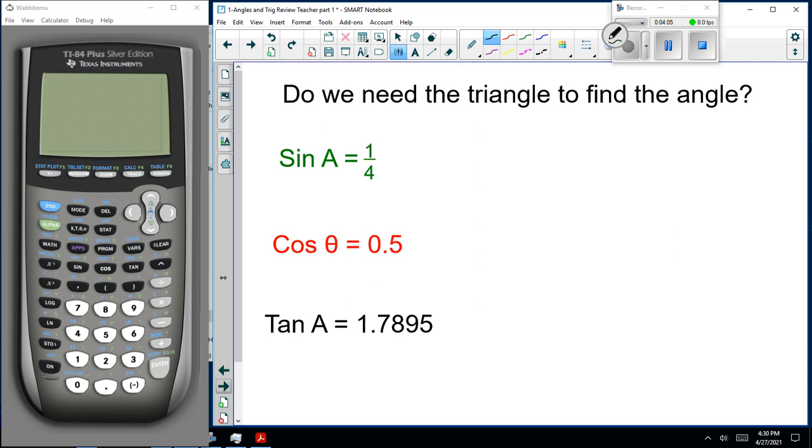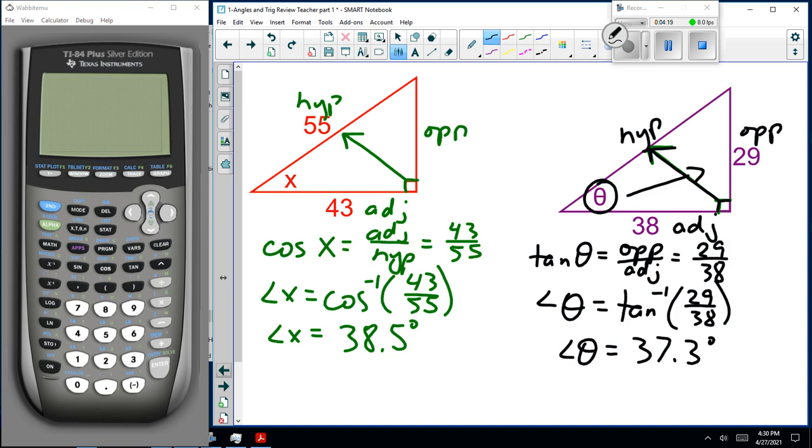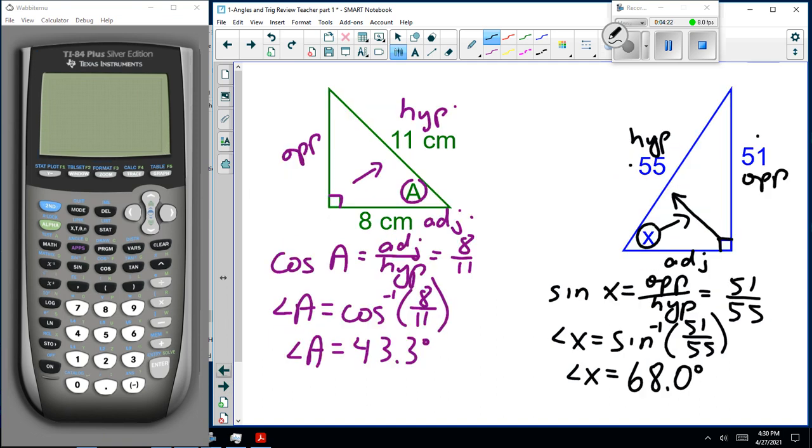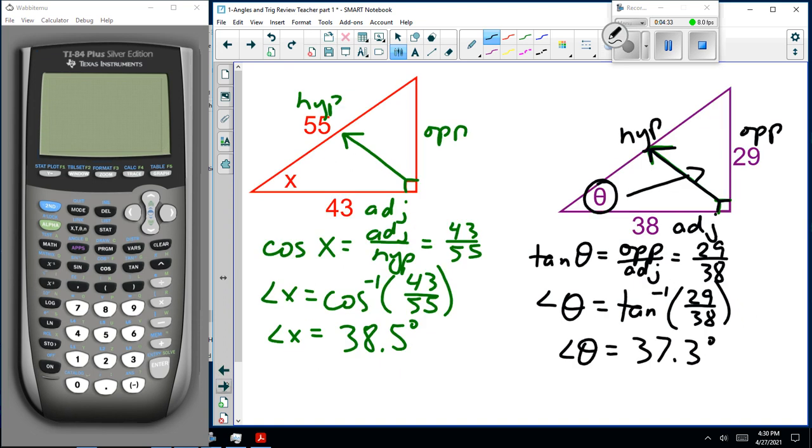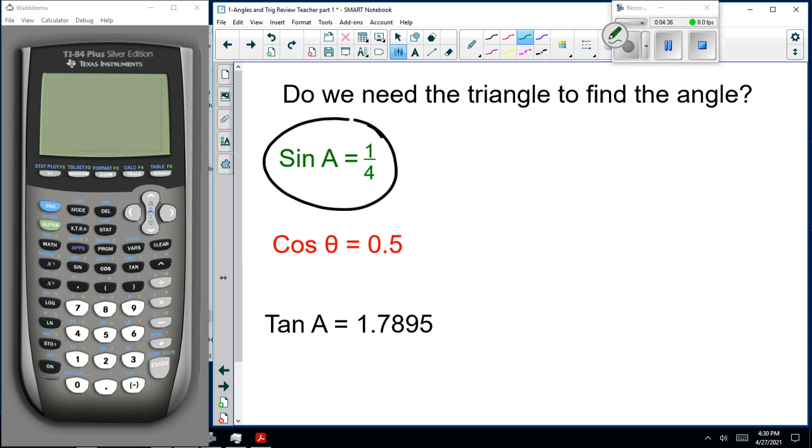Now, as an aside, here's my nasty evil trick question for this section. Do we need the triangle to find the angle? No. What if I just said sine of A is 1/4? Well, you'll notice, let's just go back a couple questions. Here we go. Here's sine as 51 over 55. What if I wrote that as 1/4? Do you need the triangle to go with it? No. So you can skip that. Because what do you have to go here? Well, angle A is sine to the minus 1 of 1/4. So grab Mr. Calculator and tell me what that angle is.